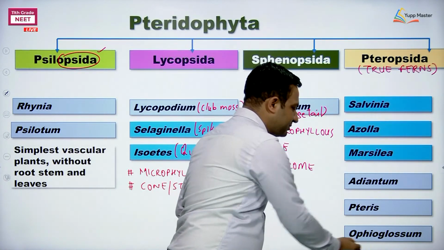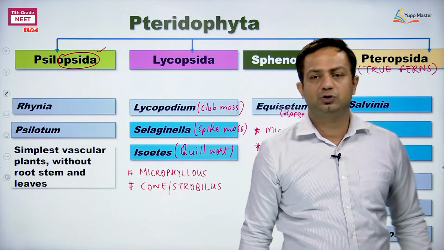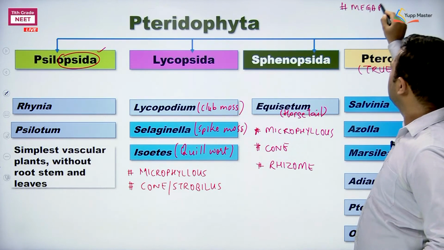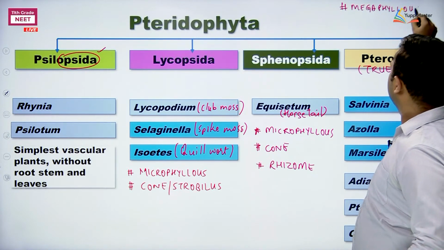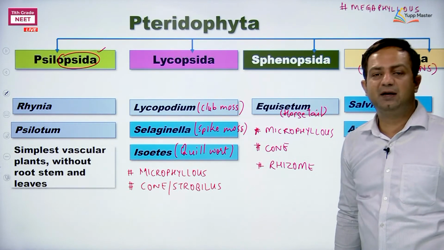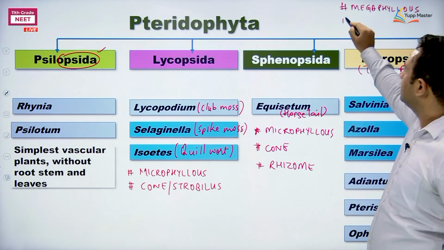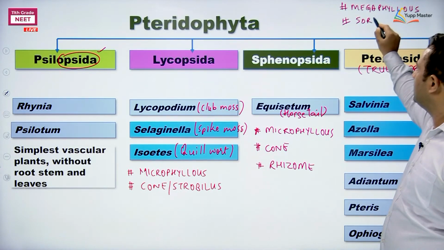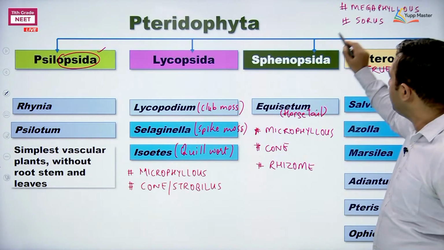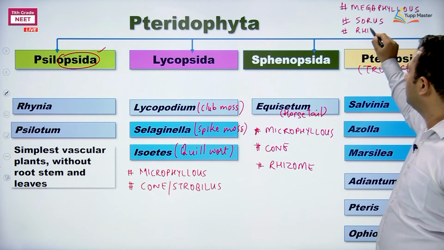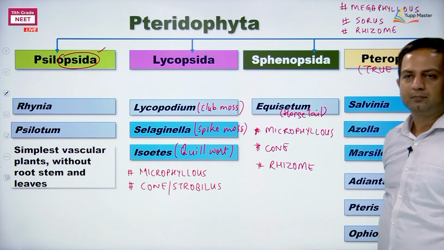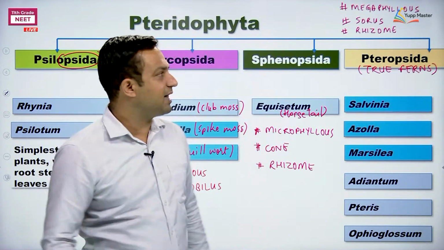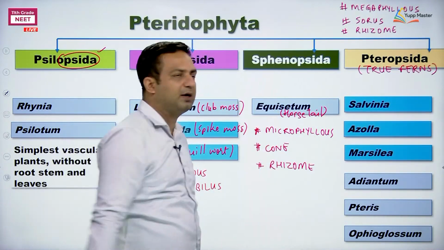So these are true ferns. So what to mention about true ferns? The true ferns are those considered megaphyllous, meaning bearing larger leaves. Next, they don't bear cones or strobili, okay, they bear what? Sorus, plural is called sori. They have an underground stem which is called rhizome. Okay, these are the things that you need to remember about them, because they can ask even about the examples, what type of character they are exhibiting.